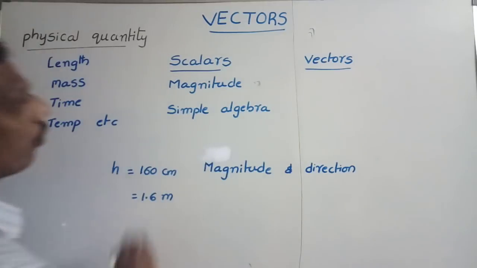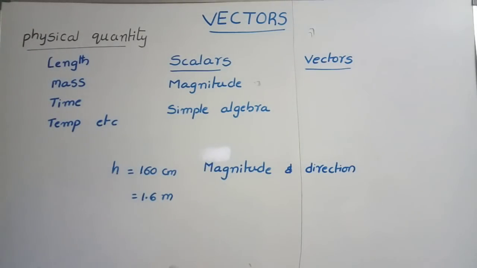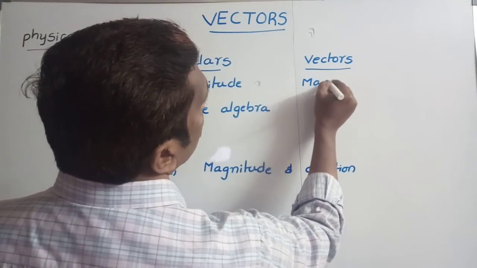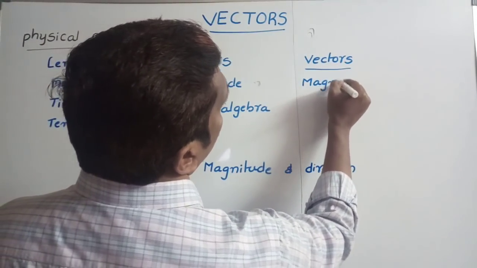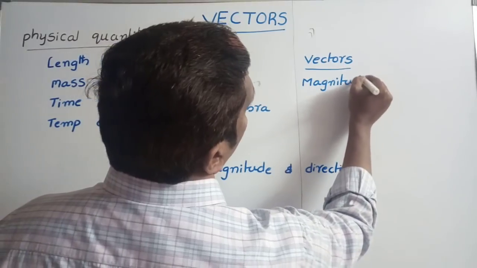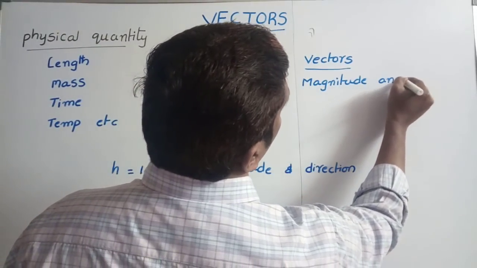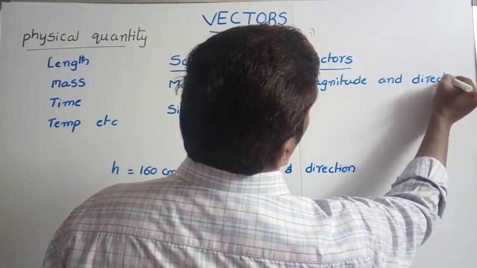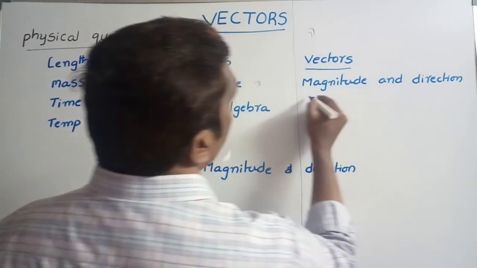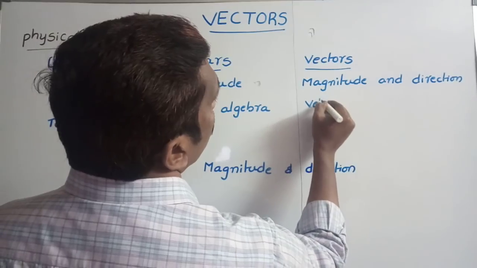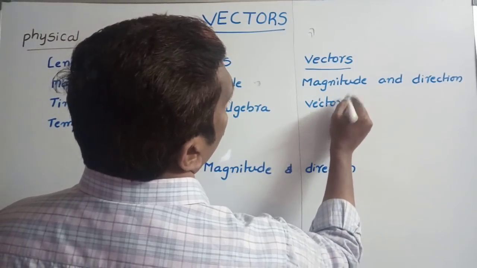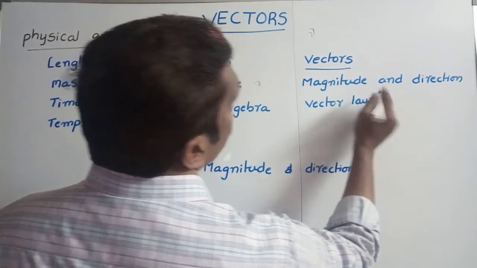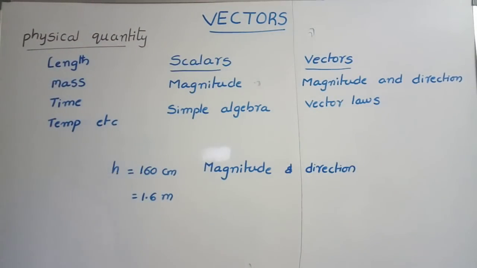Physical quantities having both magnitude and direction, as well as obeying vector laws, are said to be vectors.